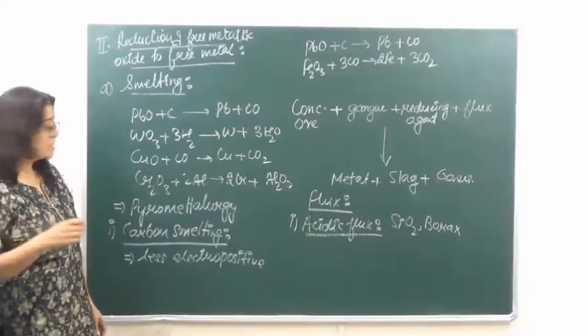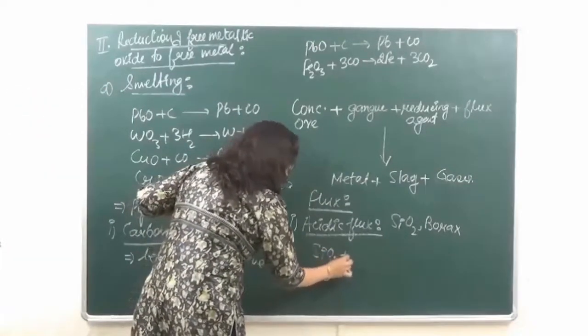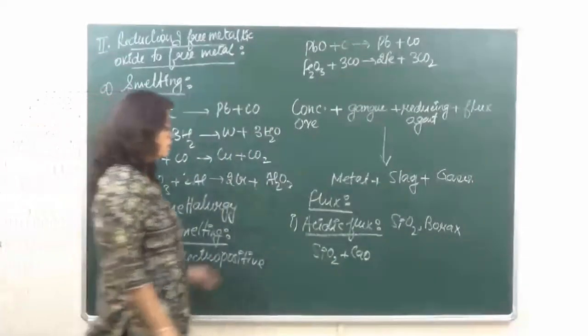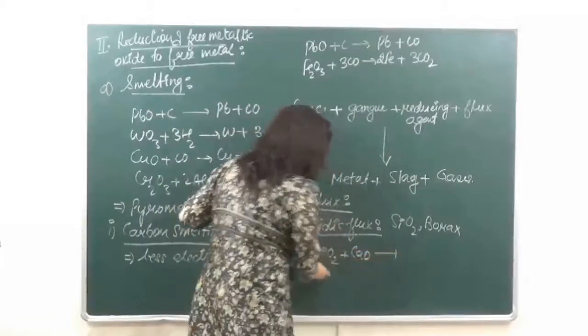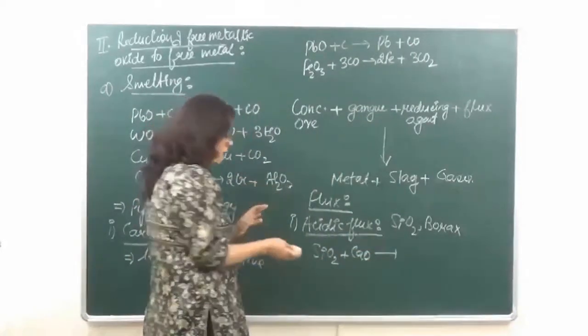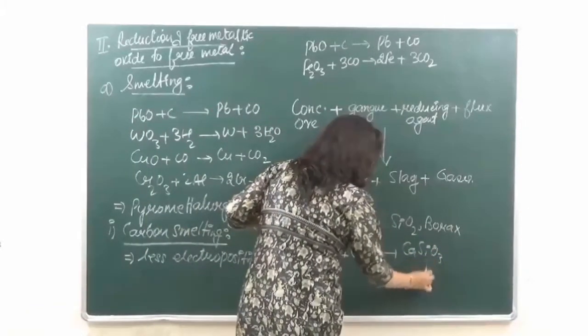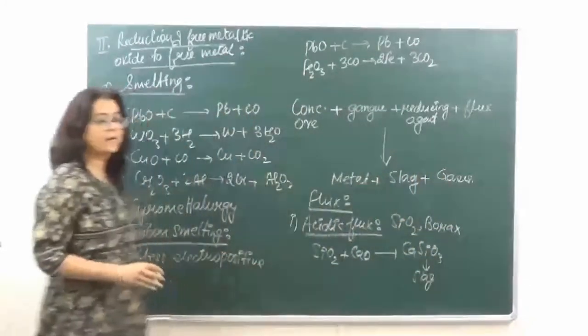In acidic flux, it is going to remove the basic impurities, right? So this is the basic impurity, calcium oxide. This is the acidic flux. This is going to fuse together to give us calcium silicate, which is the slag.